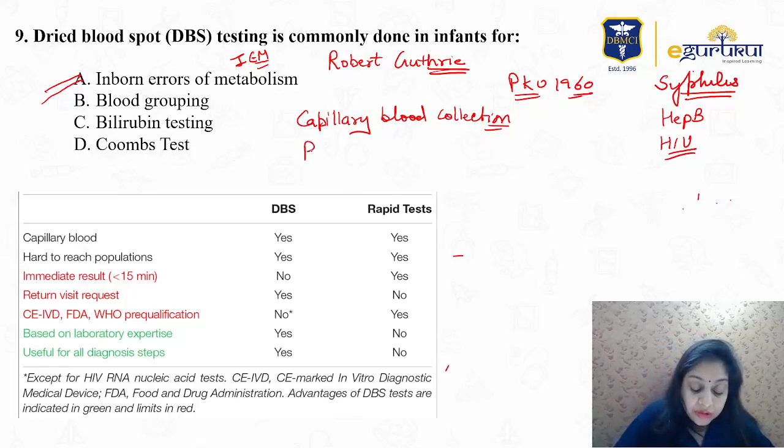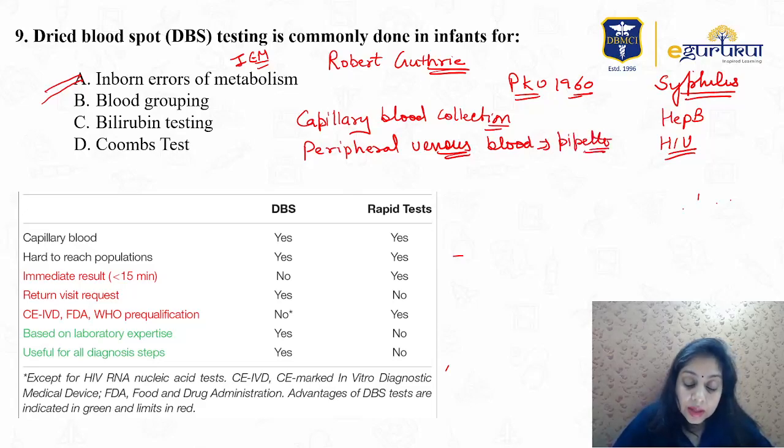Then you have the peripheral venous blood collection also, that is done using a pipette, right? Capillary blood collection is for infants, where the heel is used, and for children and adults you use the level of the digital pulp. Okay, for infants the heel prick method is used.